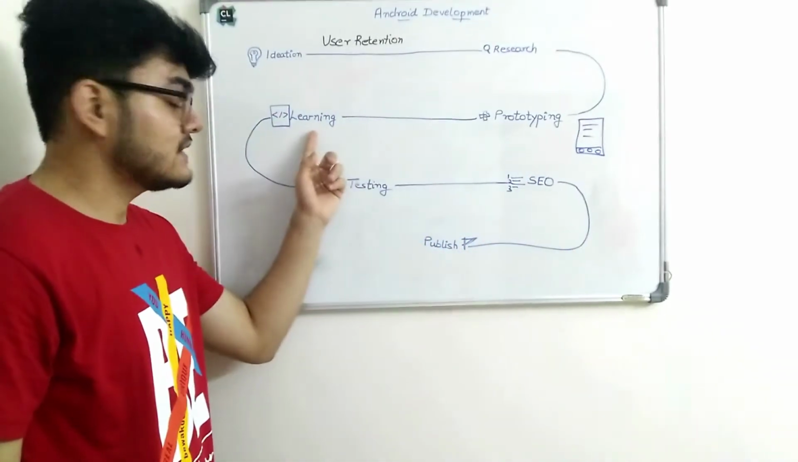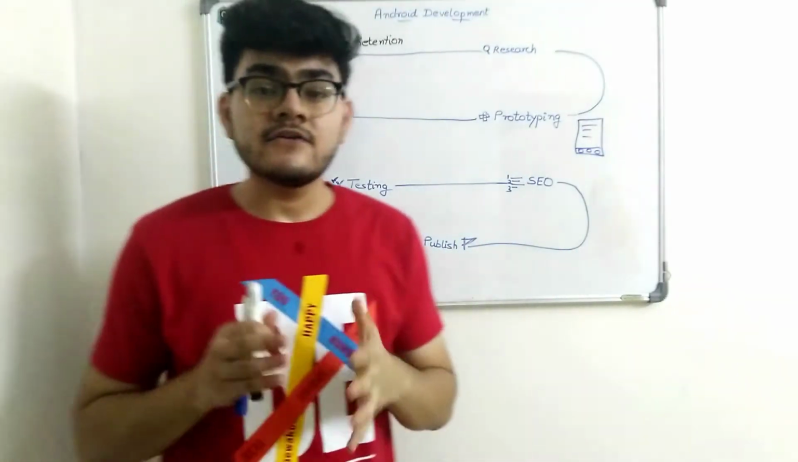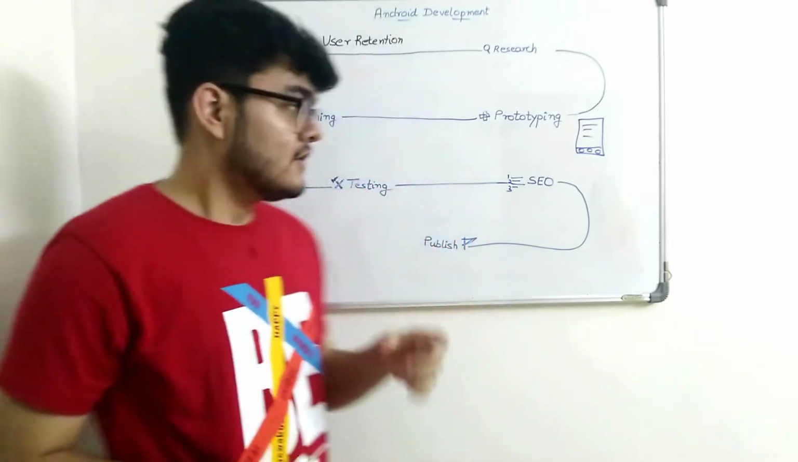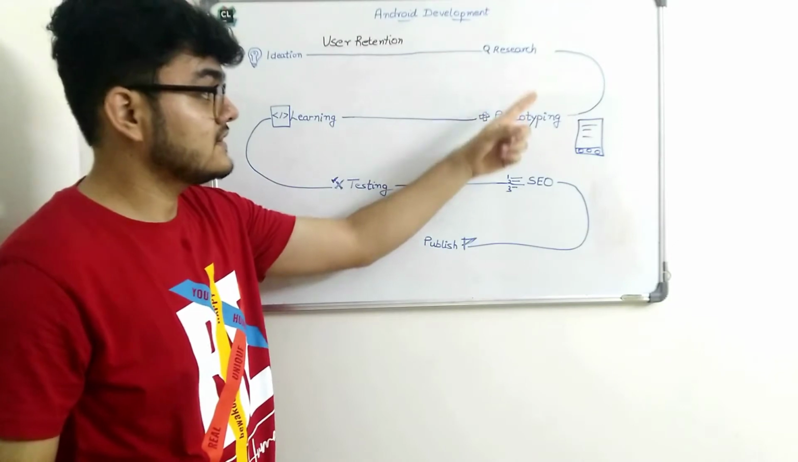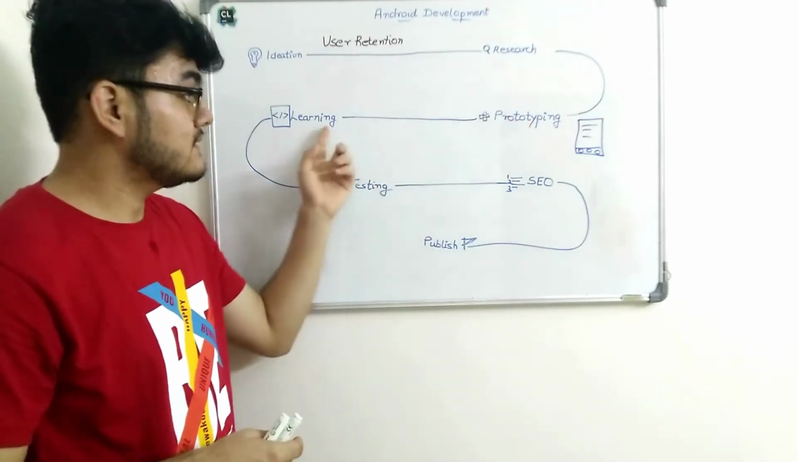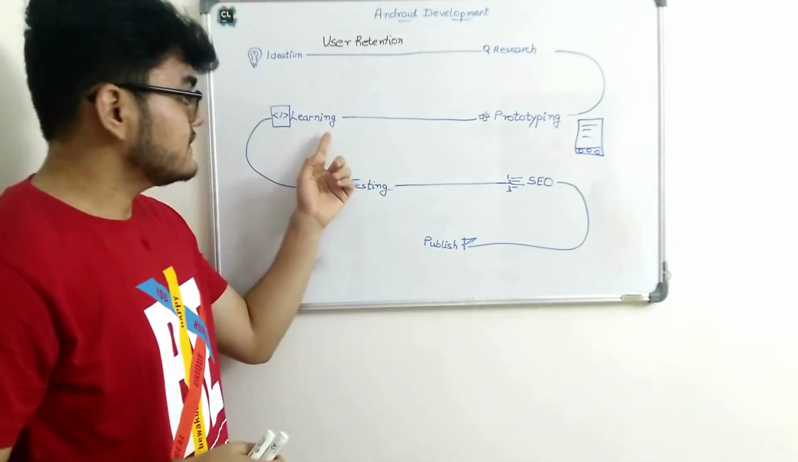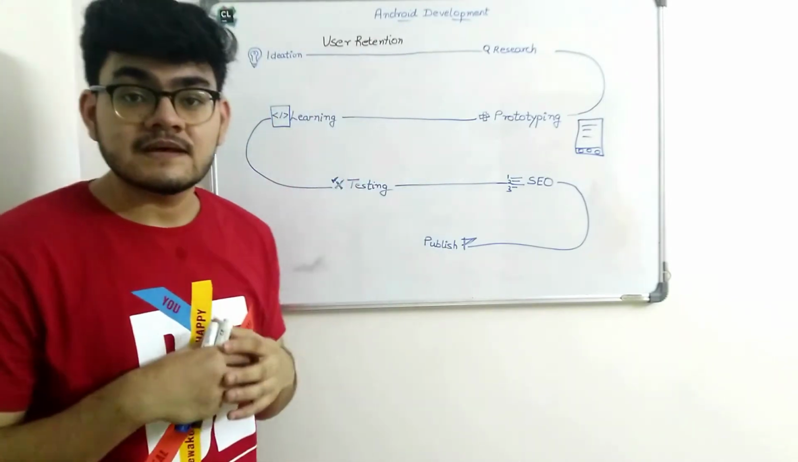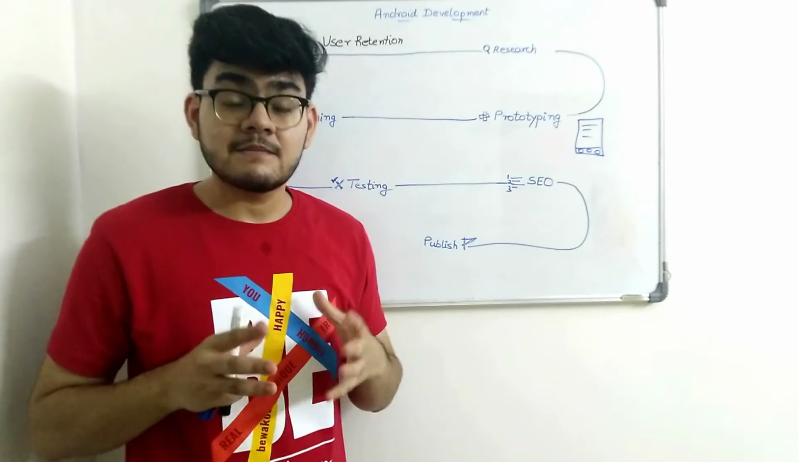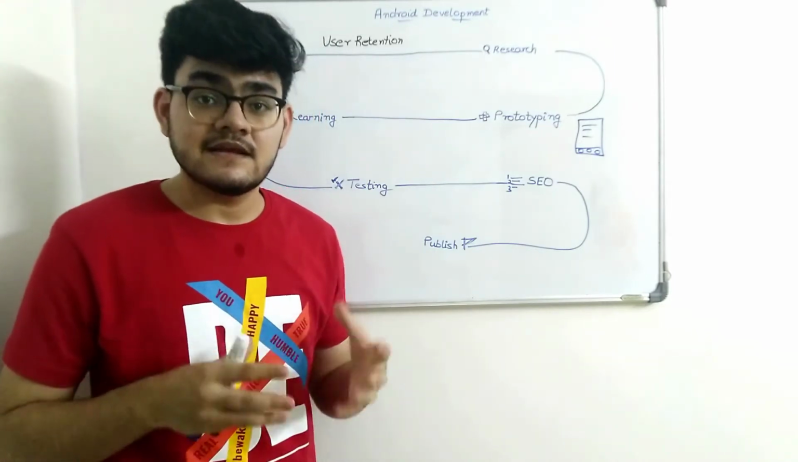The next step is learning to code, right? Now you must be confused, like why we should first do the ideation, then research, then prototyping, and then learn to code? Why can't we just start from learning Android development right away in the very first step? This is a very important step, and even I made this mistake initially.